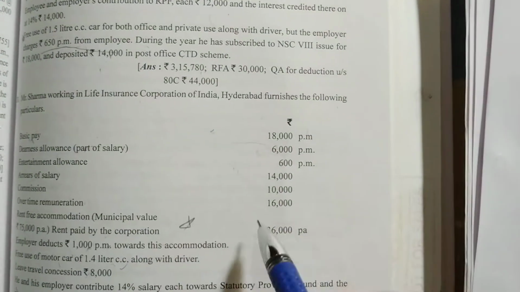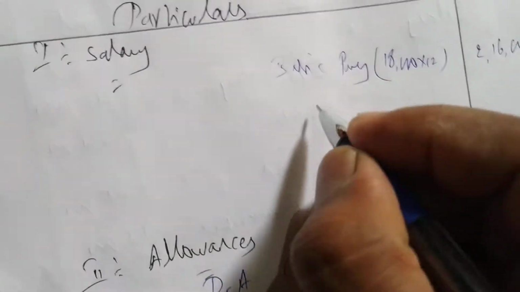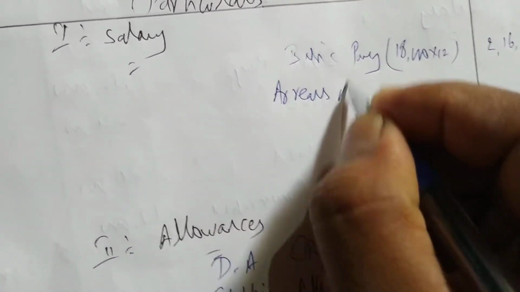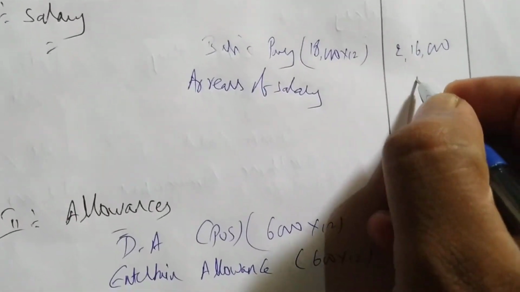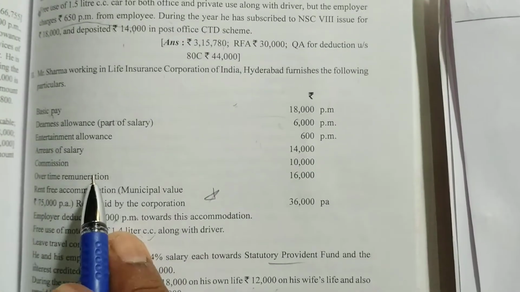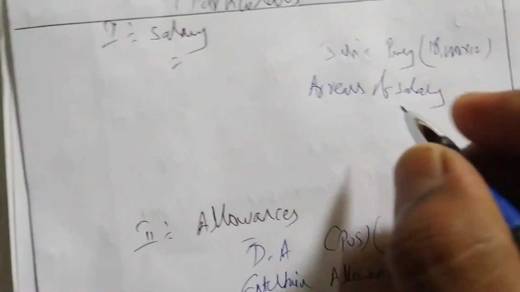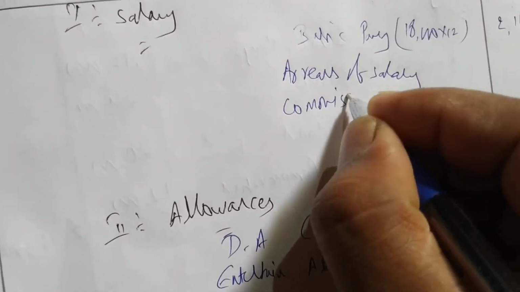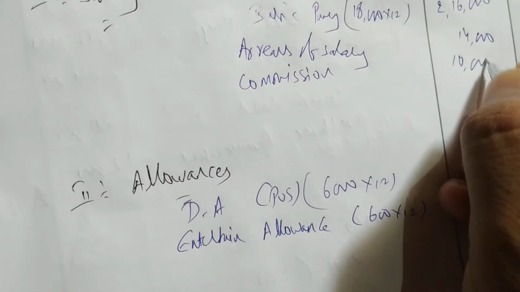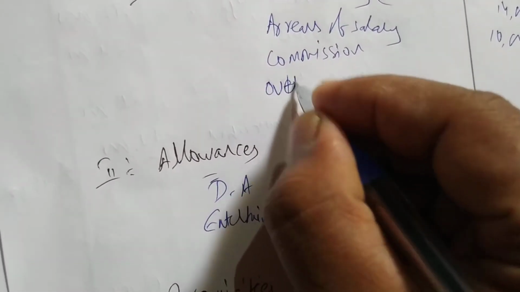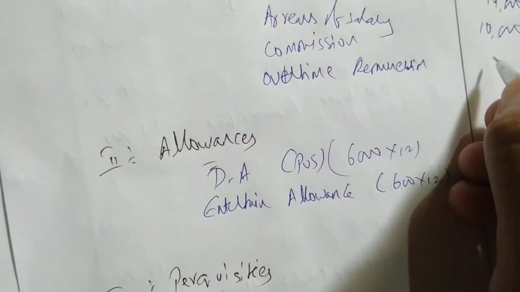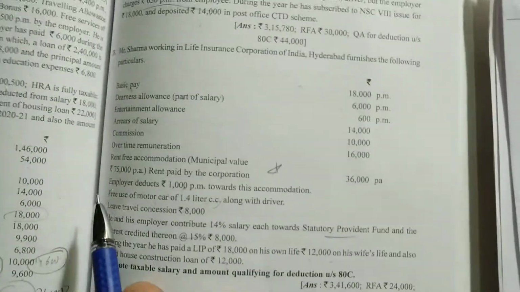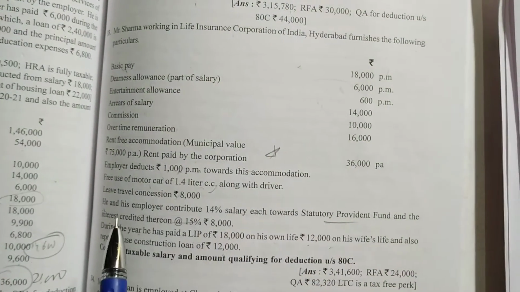Next, arrears of salary is 14,000, that we have to write under salary. Arrears of salary, that is 14,000. After that we are having commission, that is 10,000. After that we are having overtime remuneration 16,000, overtime remuneration 16,000 per annum. Then rent free accommodation we are having working note, okay.